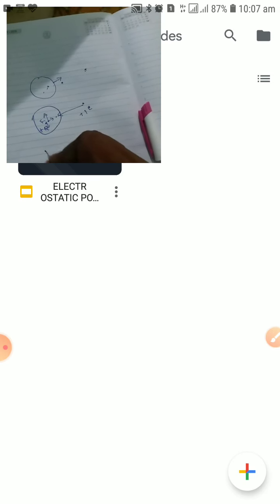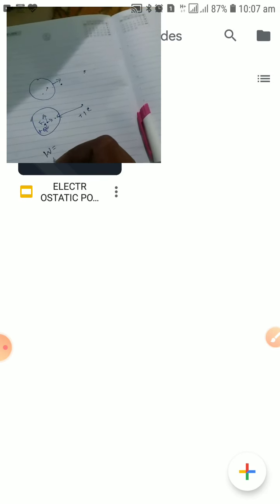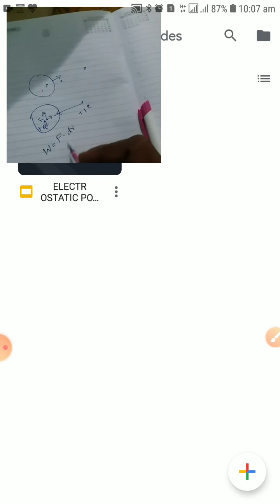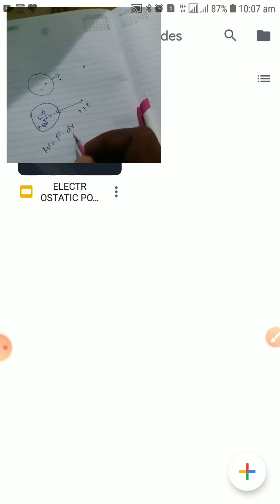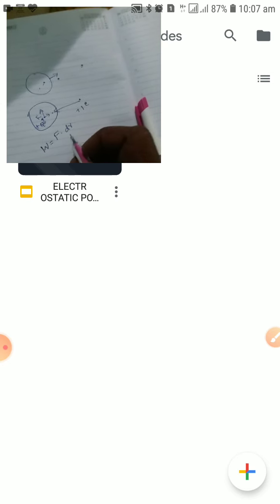Usually we know that W is the letter used to denote the work done. Work done in mechanics is equal to F dot dr, where F is the force and dr is the distance.